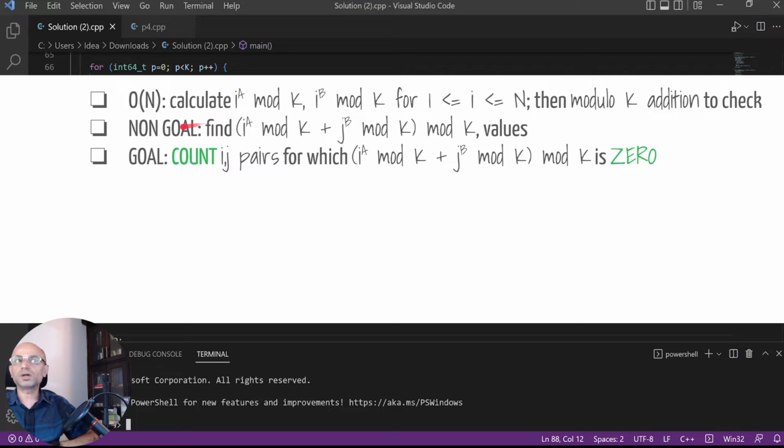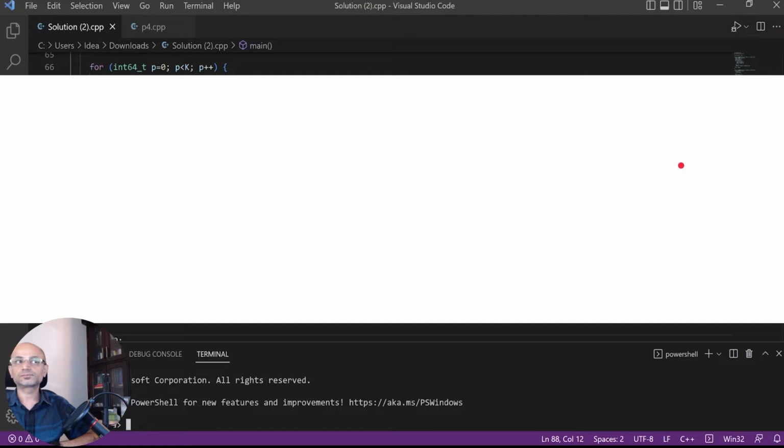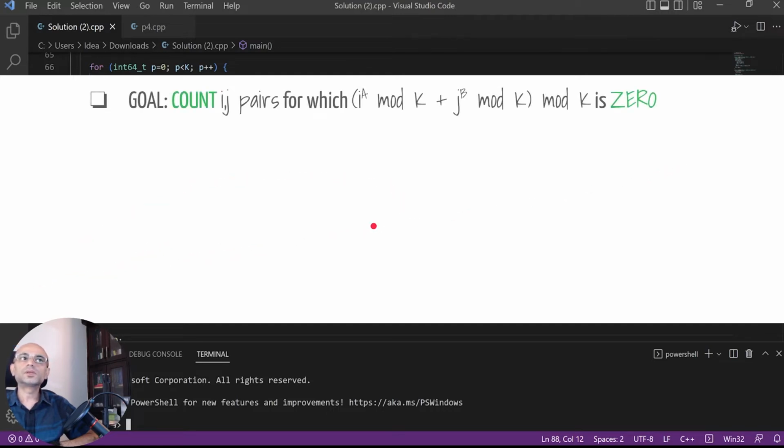So our goal is not to find values for all i and j for this equation. Our goal is to just count i and j pairs for which this value is 0. So we can try to improve the solution.